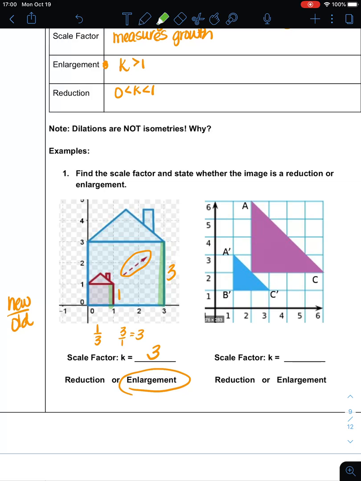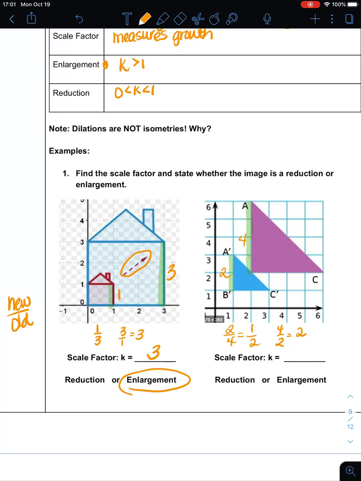So if you look at this one, we've got that hypotenuse, but let's not use that. Let's use this vertical side and its matching vertical side, AB. Now remember, A, B, and C, that's our pre-image. A prime, B prime, C prime, that is our image. A prime is A changed. So again, we have 1, 2, 3, 4. That's 4, and that's 2. So it's either 2 over 4 or it's 4 over 2. 2 over 4 is 1/2, and 4 over 2 is 2 over 1, or 2.